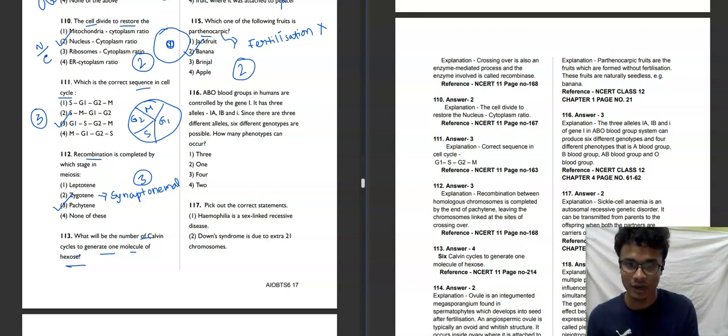Moving towards the next question, 160. ABO blood groups in humans are controlled by gene I. It has 3 alleles: IA, IB, and i. Since there are 3 different alleles, 6 different genotypes are possible. How many phenotypes can occur? The phenotypes that can occur are A, B, AB, and O. Basically, these are the 4 phenotypes that can occur. So our answer for this question will be 3, which means 4 phenotypes can happen with this combination. So the third option will be our correct answer for this question.